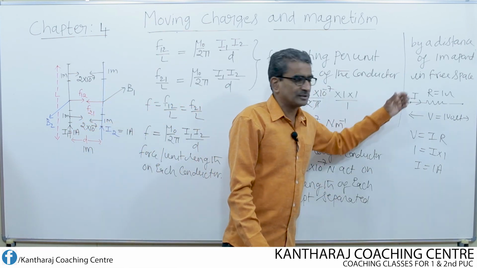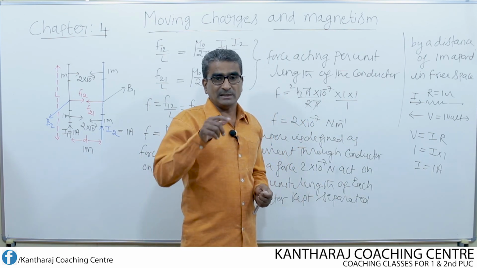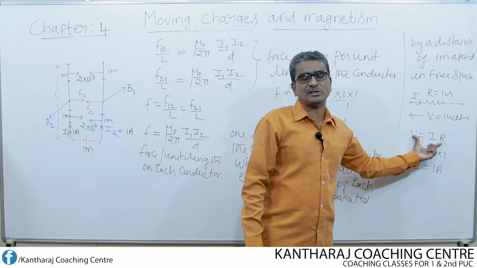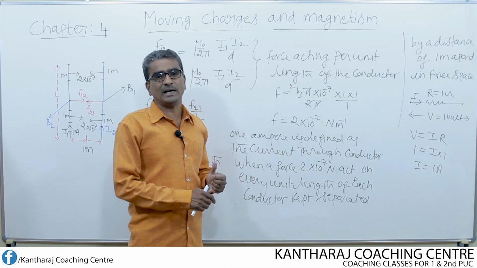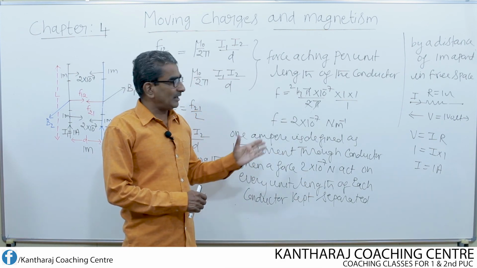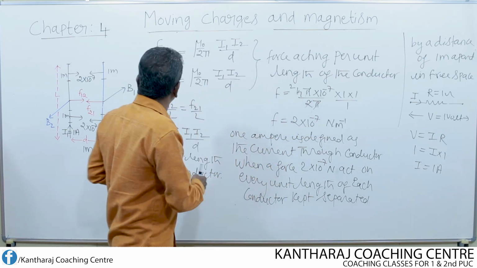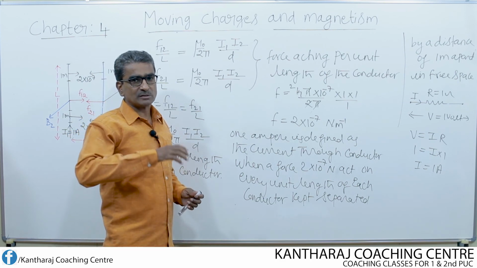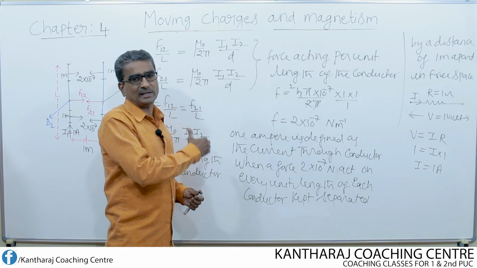Suppose we come across the question of defining ampere with respect to the concept of Ohm's law, then we have to make use of this equation to define 1 ampere. So there is a difference in defining 1 ampere of current. It all depends upon the concept, whether we are making use of Ohm's law or the force between two straight parallel conductors. So just by looking at the question, we have to define 1 ampere carefully.